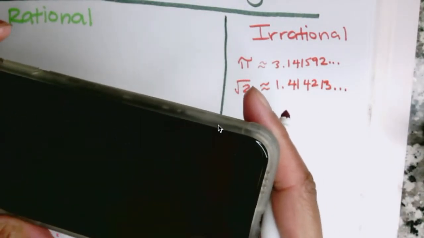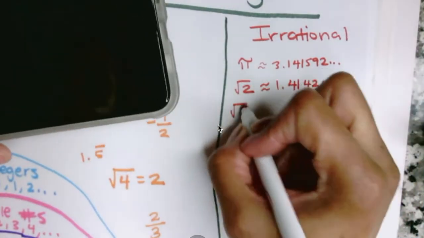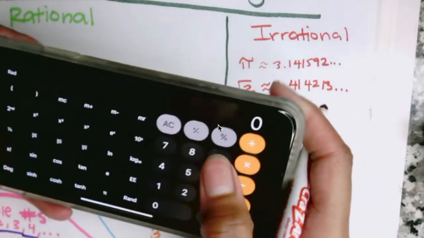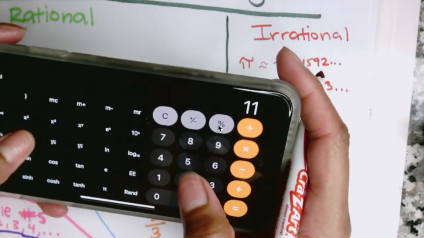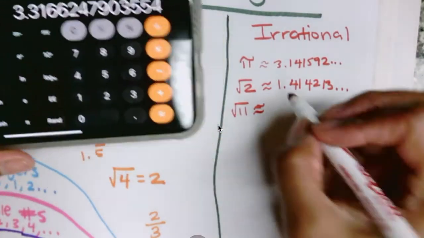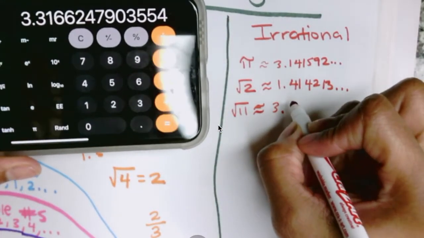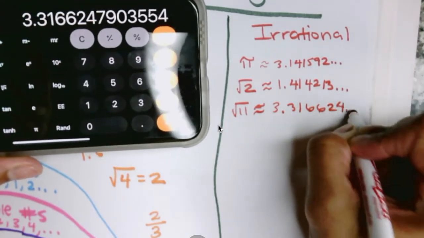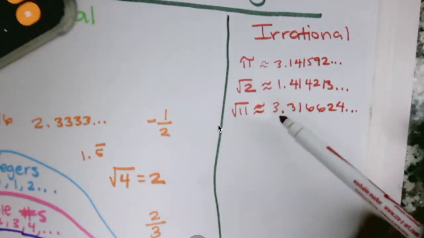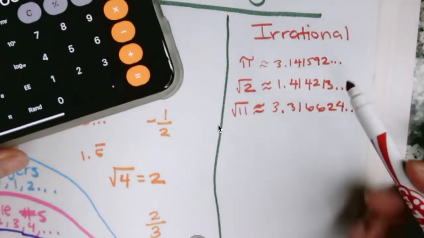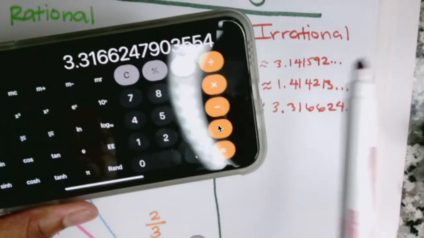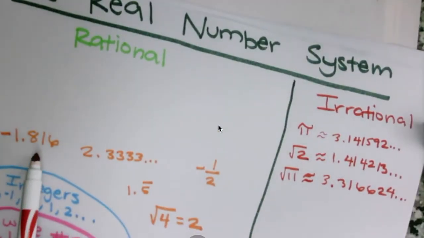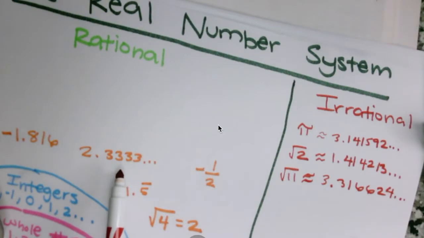Also numbers like the square root of 11. It's approximate because we don't know exactly what it is. If I type the square root of 11 in my calculator, it's going to give me 3.316624 and so forth. With numbers like this, we don't know. All of these are irrational because they give me long decimals that don't terminate, so it doesn't stop like this decimal here, and it doesn't repeat like this decimal here and here.